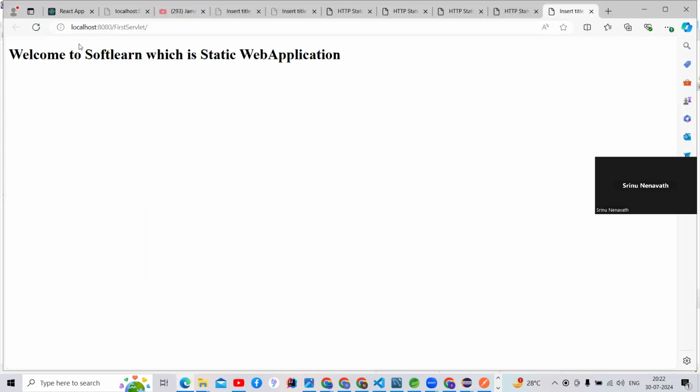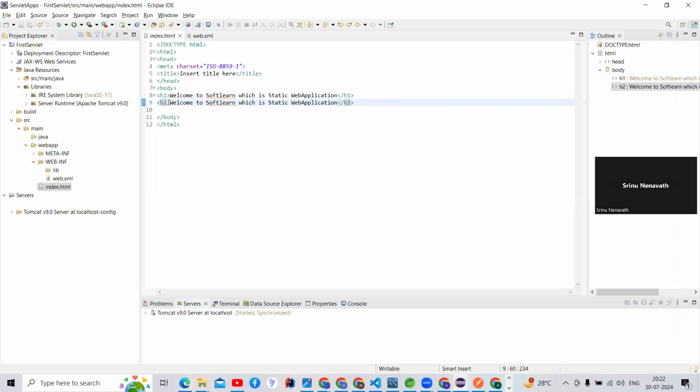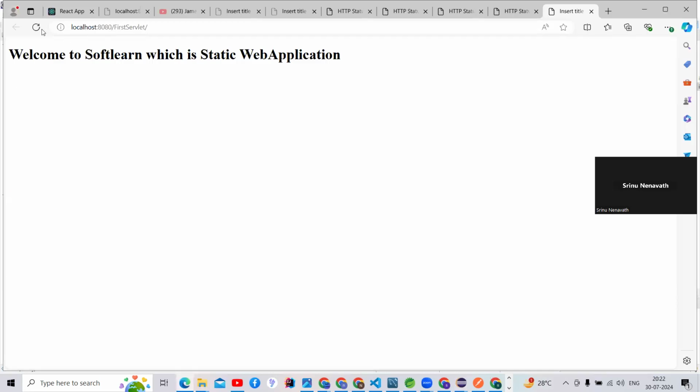See here, this is how big it is, right? The size is that big, but when we use h2, h2 stands for heading 2, which means the size will be decreased, guys. You can check. I'm going to refresh this application. See here, is that size the same or decreased, guys?